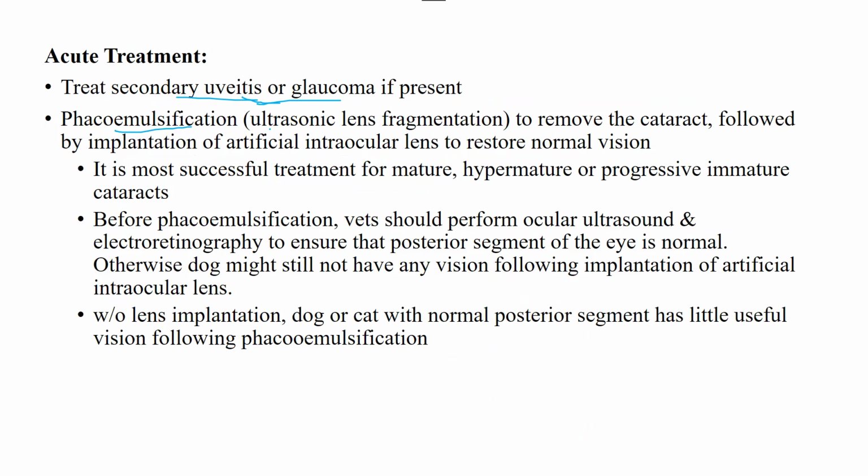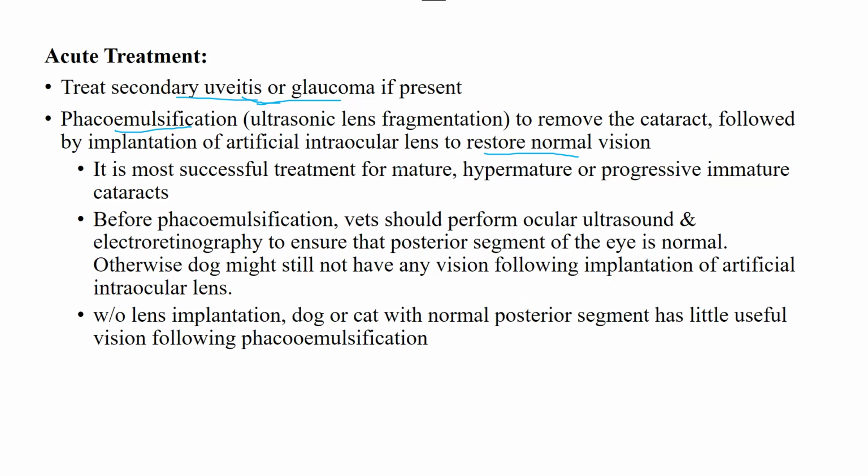Phacoemulsification, emulsification to remove the cataract, followed by implantation of an artificial intraocular lens to restore normal vision. So what is the procedure for cataract? It's phacoemulsification, through which the cataract is removed, followed by artificial intraocular lens implantation to restore the normal vision. Then we basically implant the artificial lens.